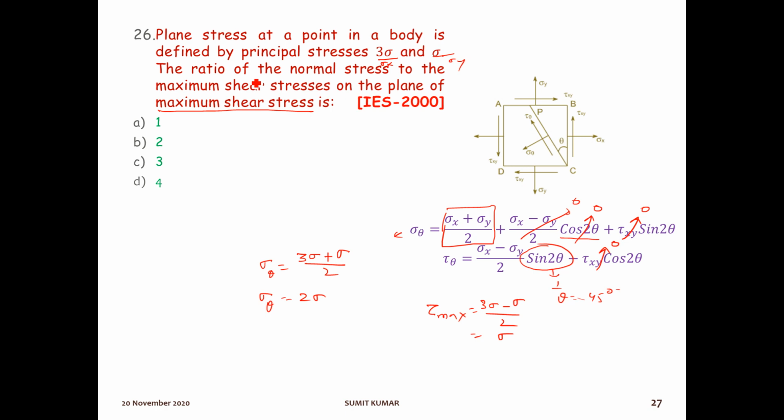So it is asking the ratio of normal stress, this sigma theta by tau theta, and both are at the maximum, that is at 45 degree. So sigma at 45 degree comes 2 sigma and shear stress at 45 comes sigma. So it will be 2 only. Option number B will be the right answer for this question.